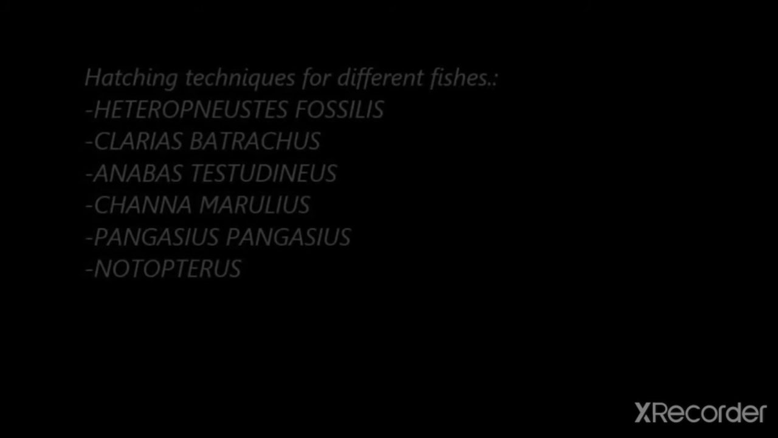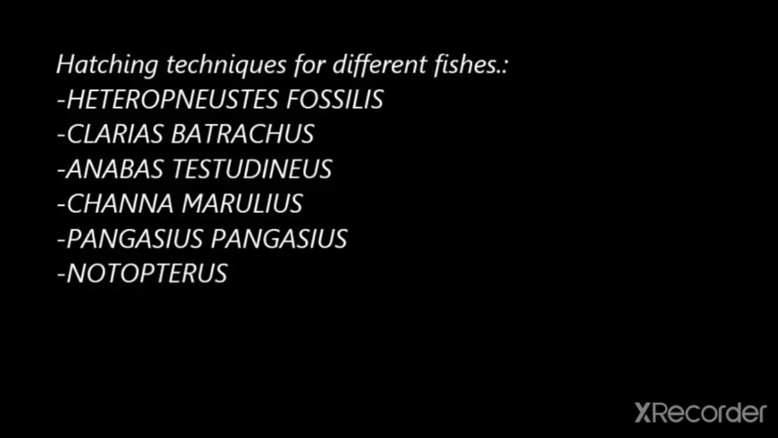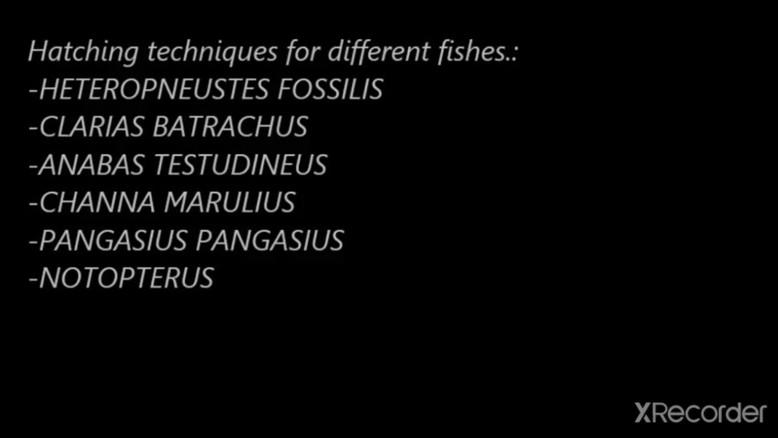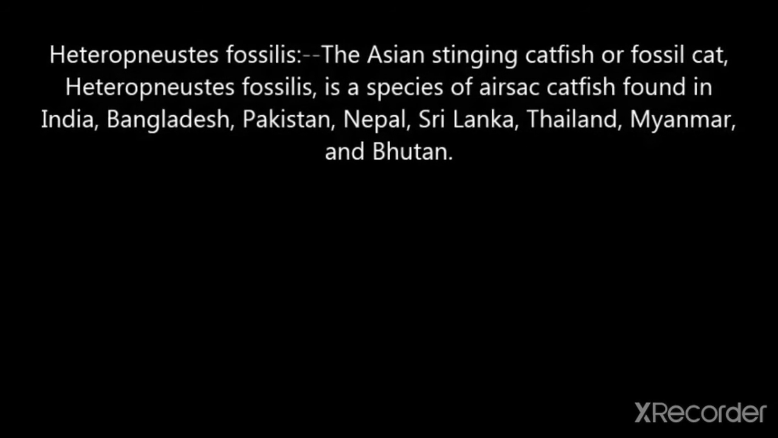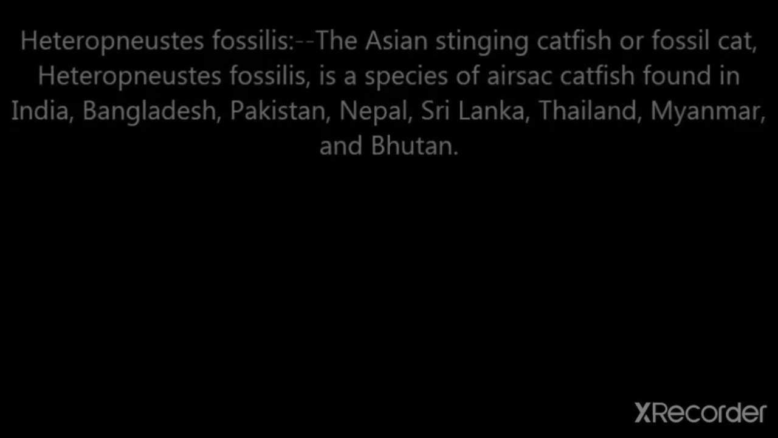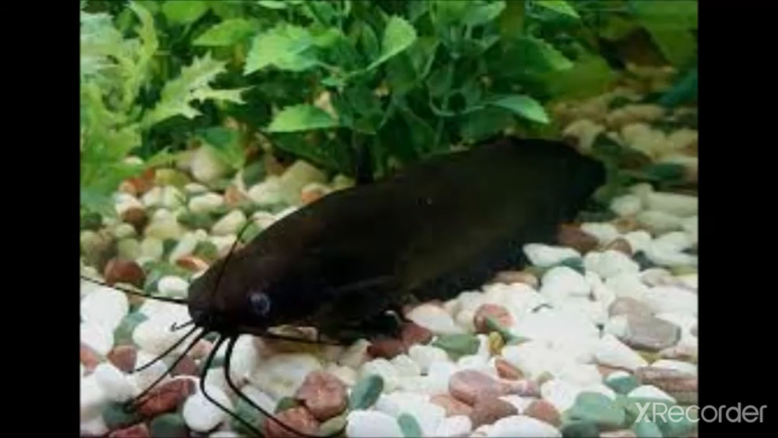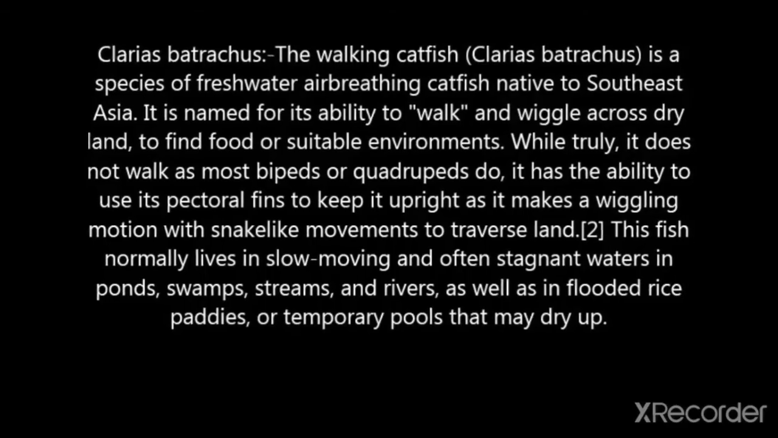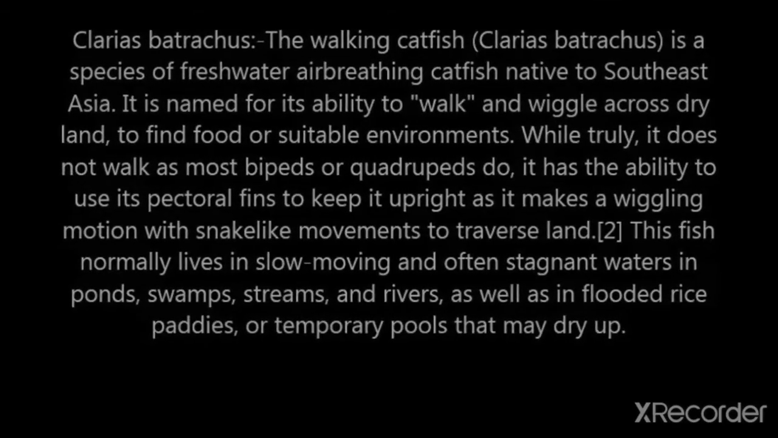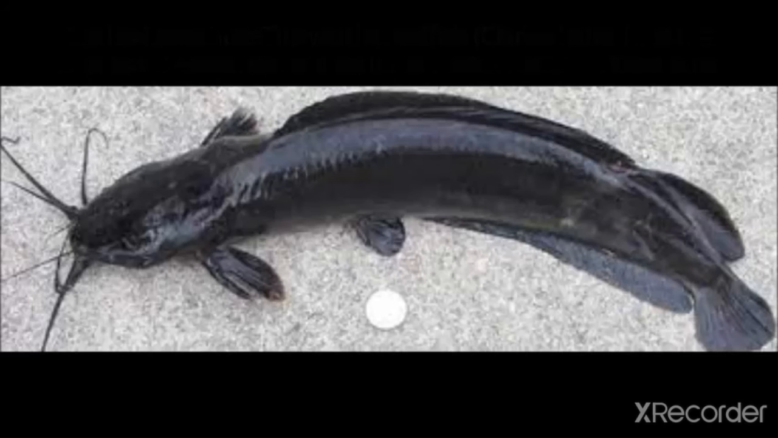Next and last point in this unit is the hatching technique for different species like Heteropneustes fossilis, Clarias batrachus and Anabas. Heteropneustes fossilis is an important fish that breeds in ponds and paddy fields after rain without hormone treatment. Then Clarias batrachus, the walking catfish, is a species of freshwater catfish commonly called magur. A large number of milt is obtained from fully matured breeders.